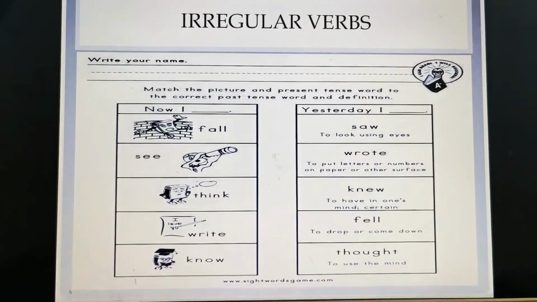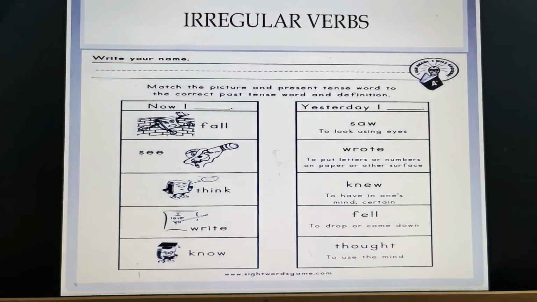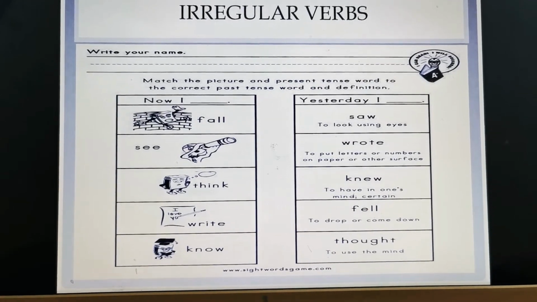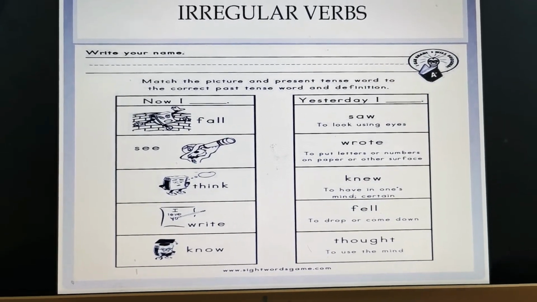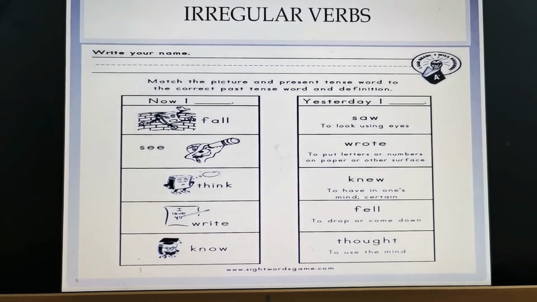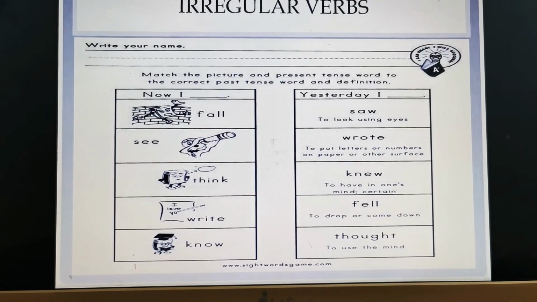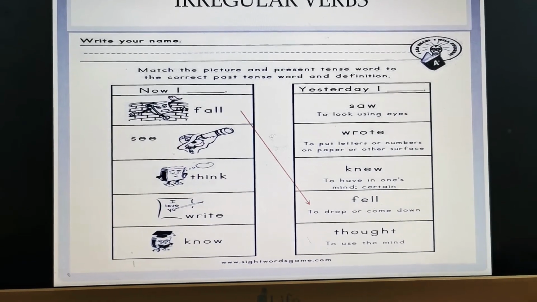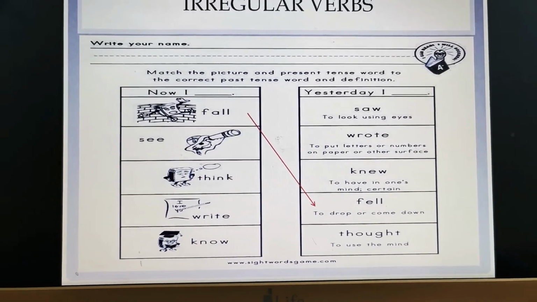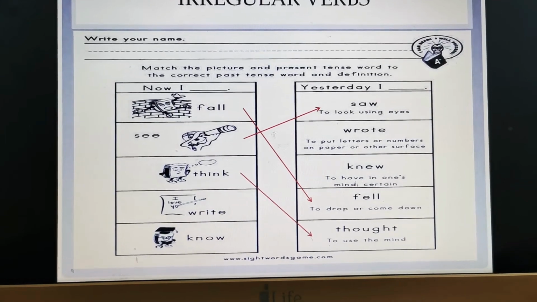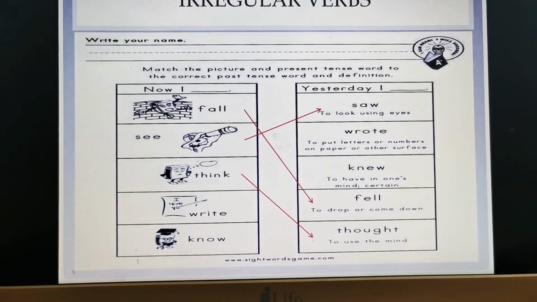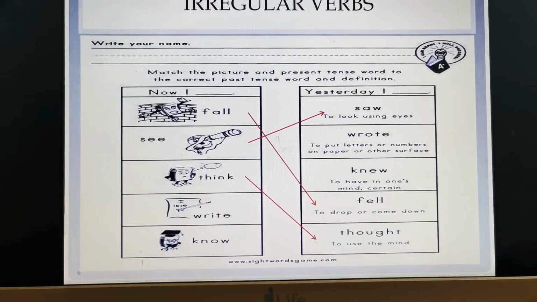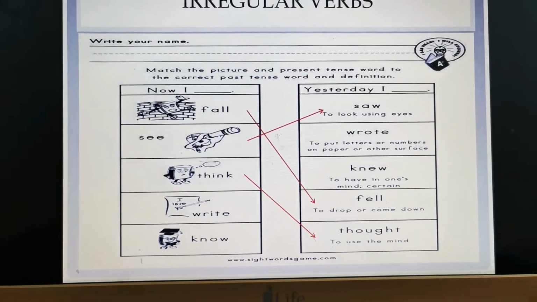Another short exercise to further clear this concept. Match the picture and the present tense word to the correct past tense word and definition. So, now I fall. Yesterday, what happened? Yesterday, I fell. Now I see. Yesterday, I saw. Now I think. Yesterday, I thought.